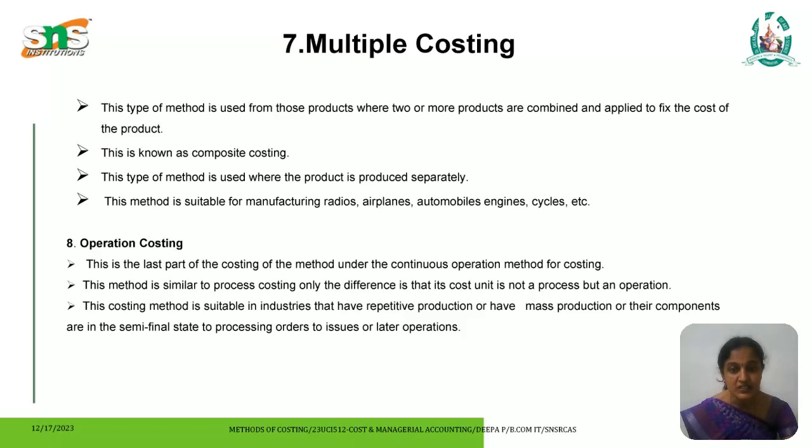The next one is operation costing. It is the last method of costing under the continuous operation method of costing. This method is similar to process costing, the only difference being that its cost unit is not a process but an operation. This costing method is suitable in industries that have repetitive or mass production, or their components in the semi-finished state, to process orders or later operations.